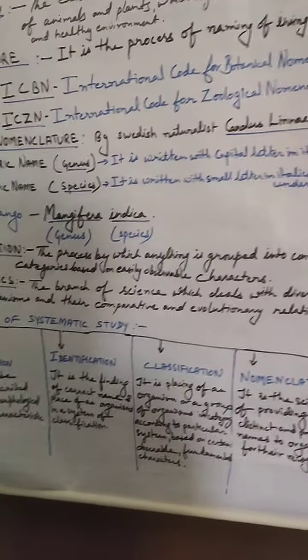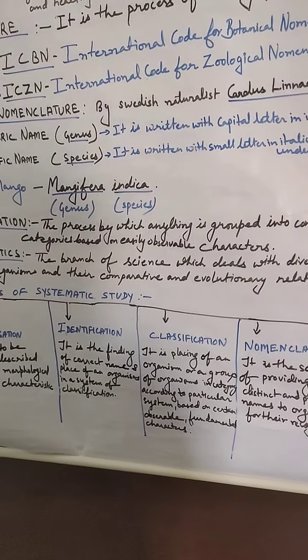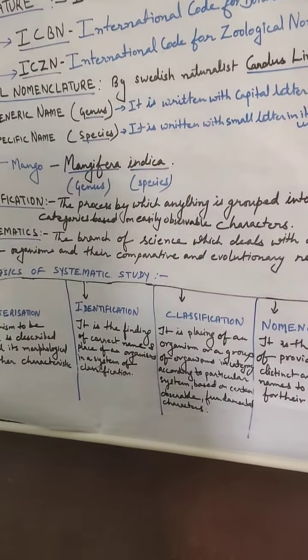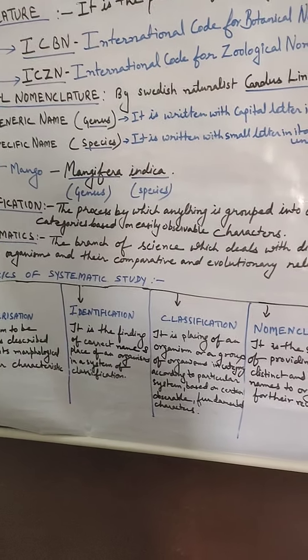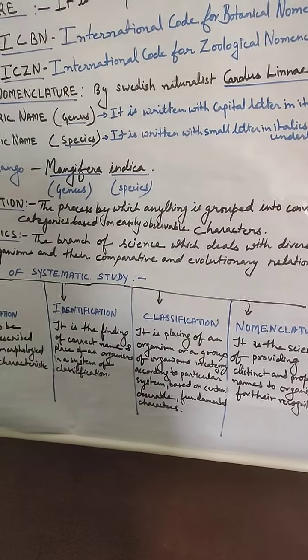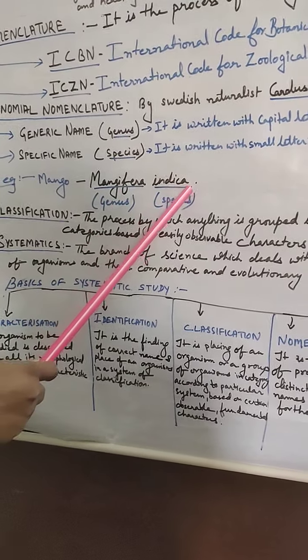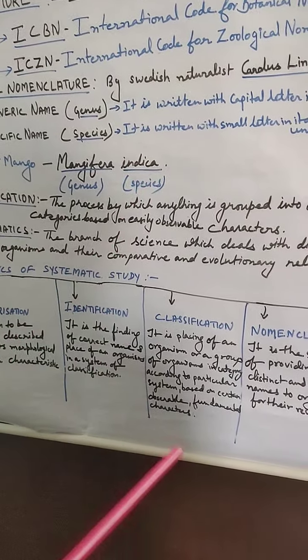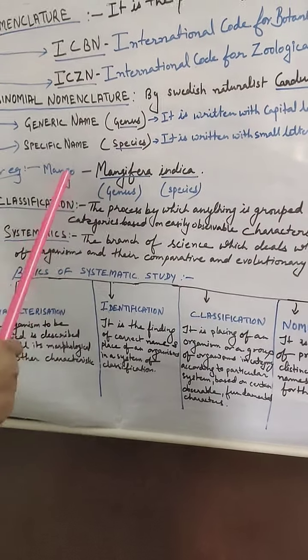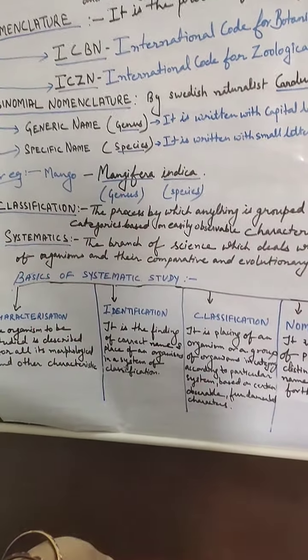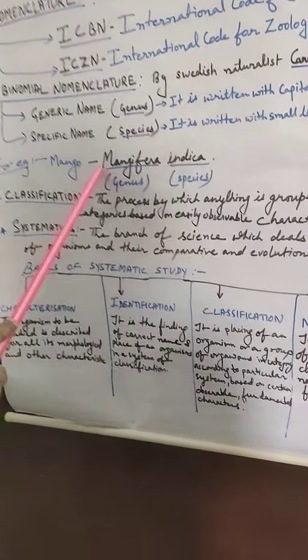If you go anywhere in the whole world, either you say mango, amri, anything, in the common language this mango can be called by different names. But in the whole world, people will recognize the mango as Mangifera indica.